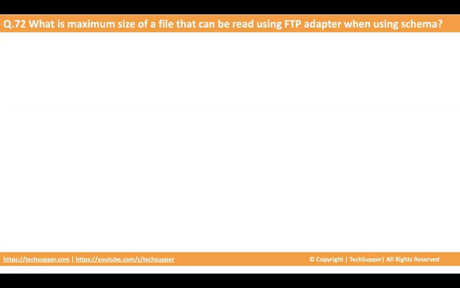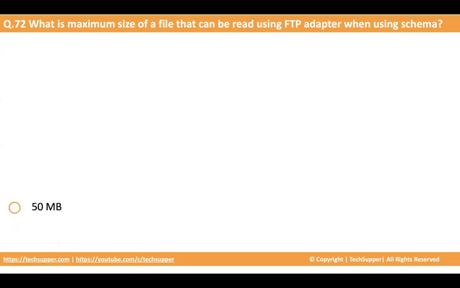The next question is, what is the maximum size of file that can be read using FTP adapter when using schema? There's a constraint when using schema.